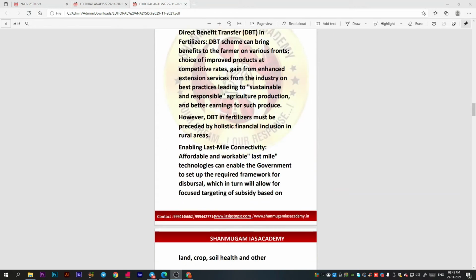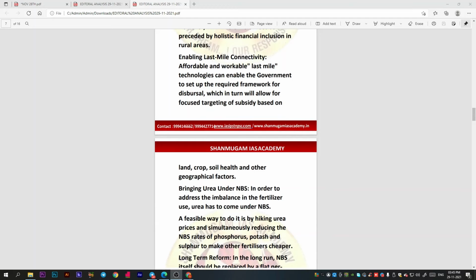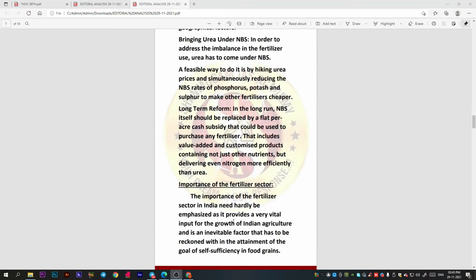However, a feasible way to do it is by hiking the urea prices and simultaneously reducing the NBS for phosphorus, potassium and sulfur to make other fertilizers cheaper. And what is a long term reform here? The NBS itself should be replaced with a flat per acre cash subsidy, and this will be considered a long term reform.